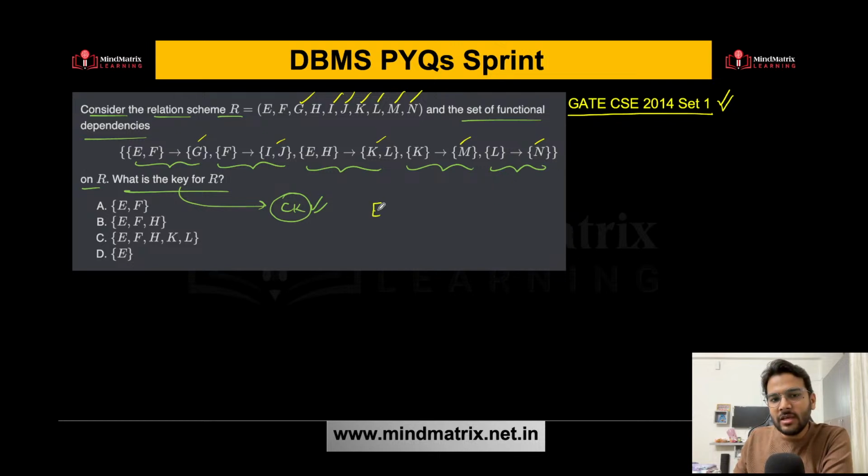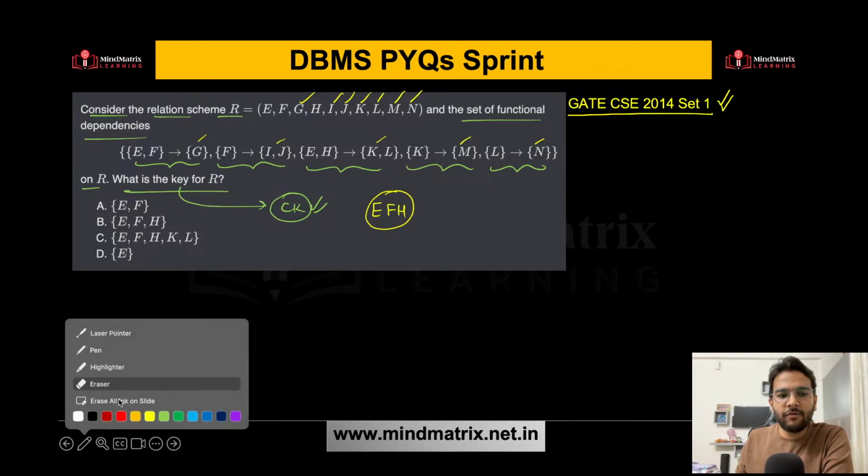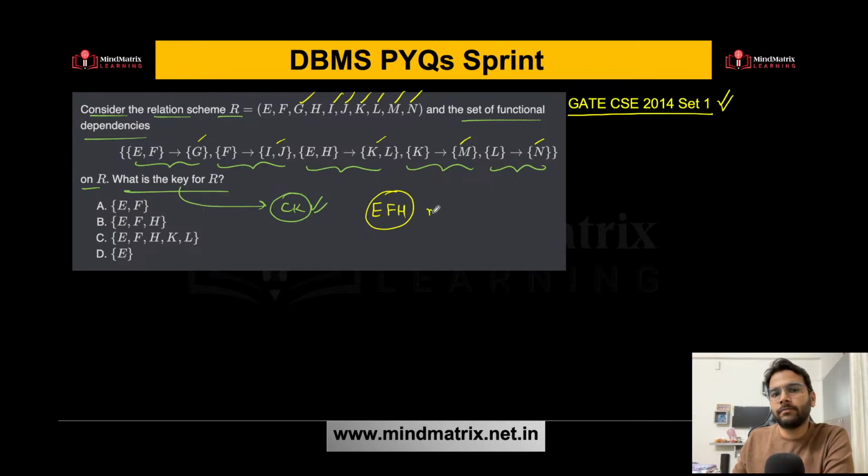So can I say EFH must be part of every candidate key, because EFH cannot be determined by using the functional dependencies?